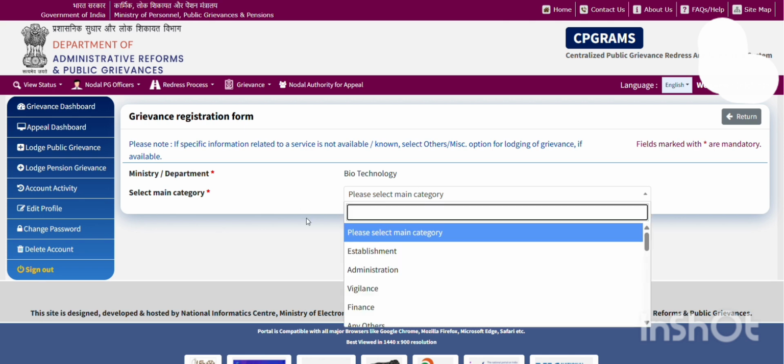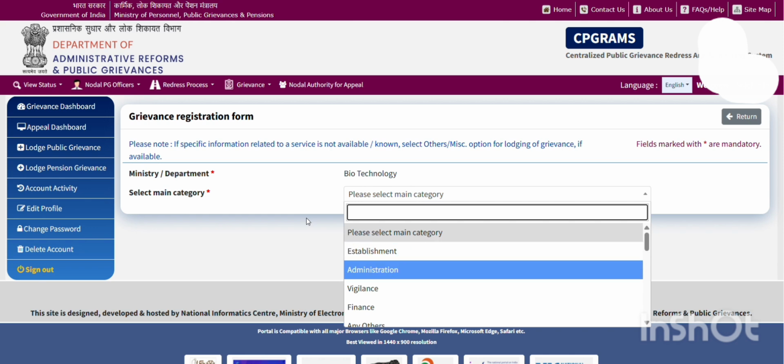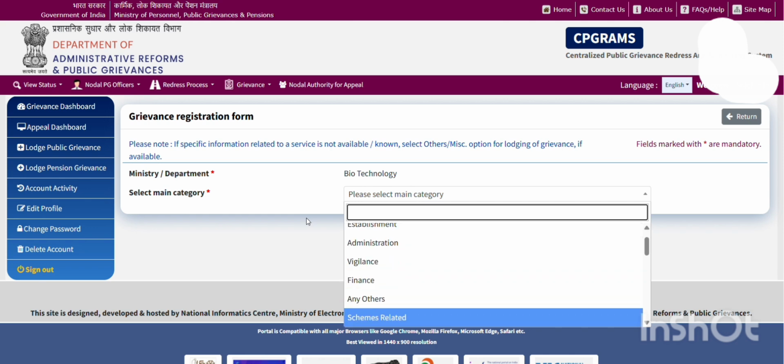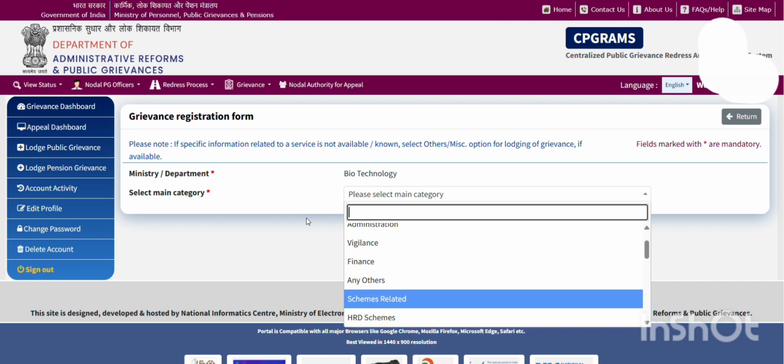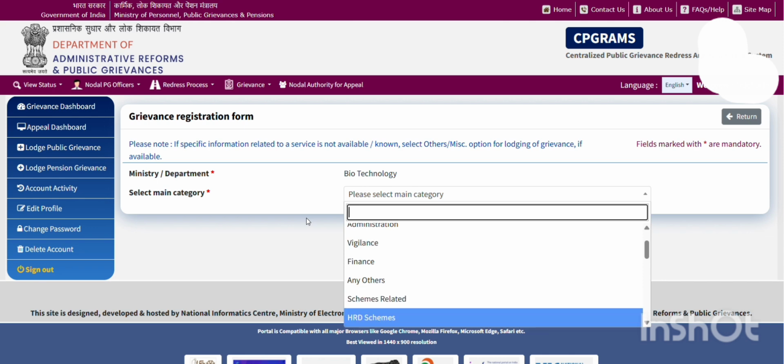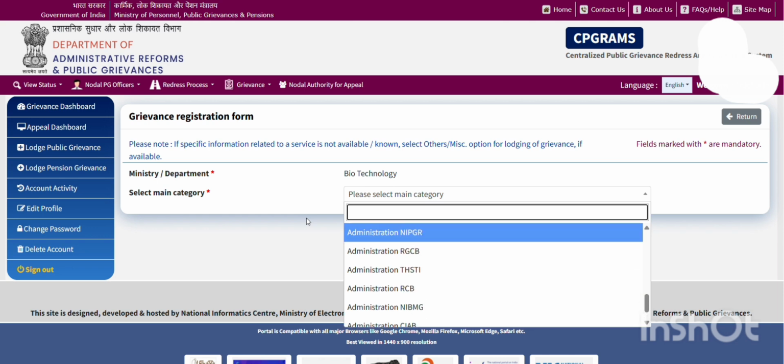So what exactly do you want here? Establishment, grievance against any administration, vigilance, finance, any other scheme related. Any schemes that were given that you had applied for and you are not able to avail. HRD schemes, administration, NIAB, all those lists are there. So whatever is best suited for you, you can check. Okay.